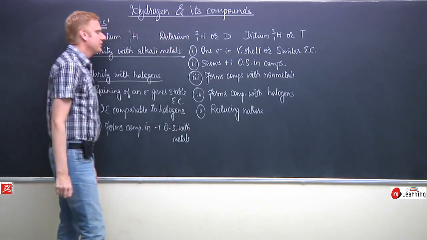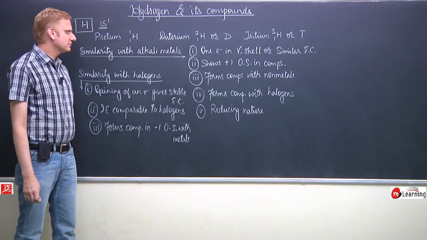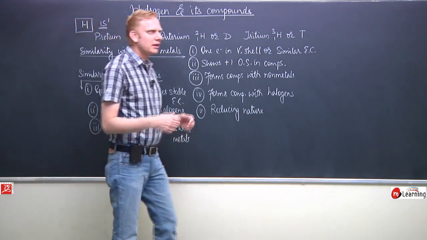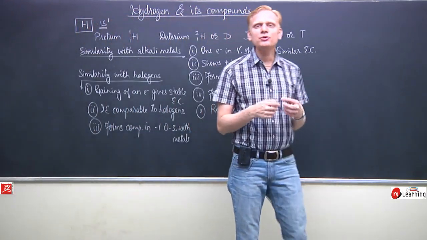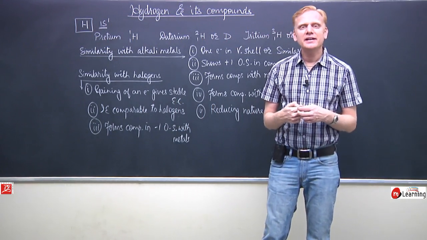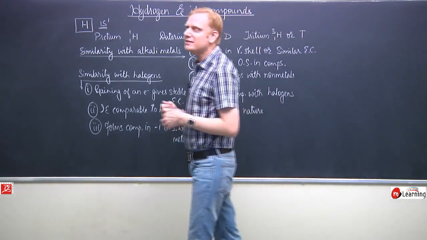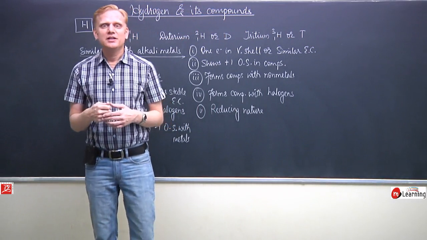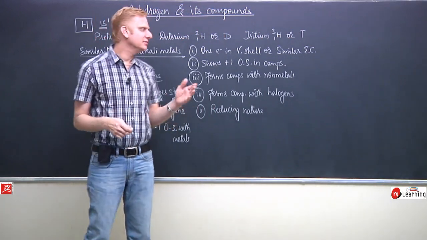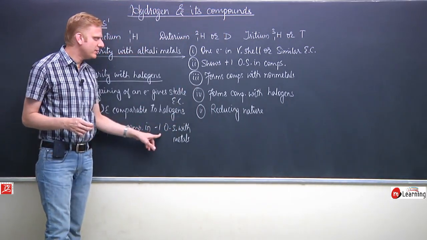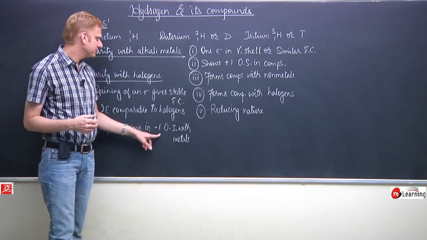With the metals, the compound formed by hydrogen is called a hydride, and the compounds formed by halogens are called halides. So hydrides and halides have negative oxidation numbers of these elements.